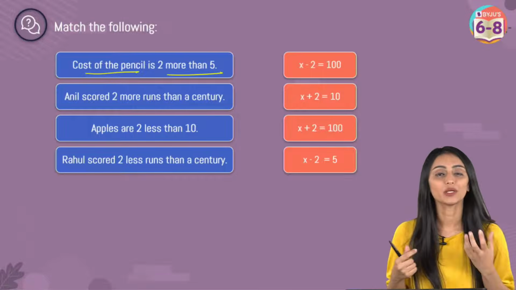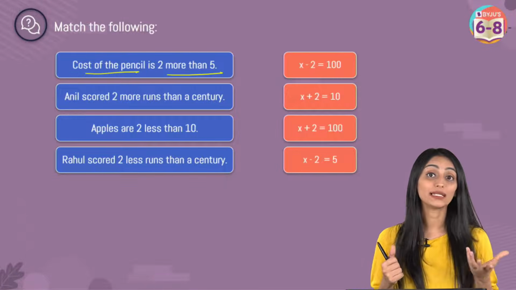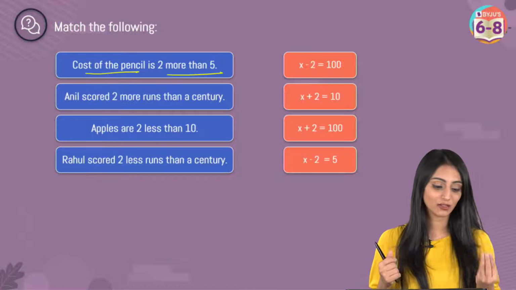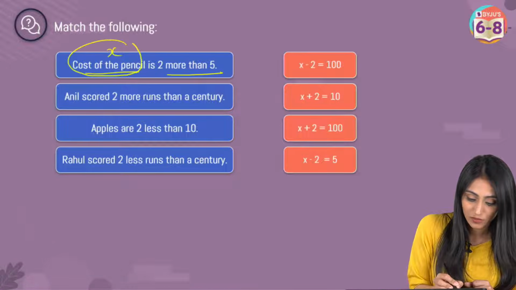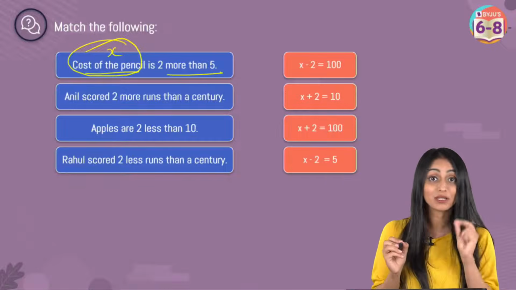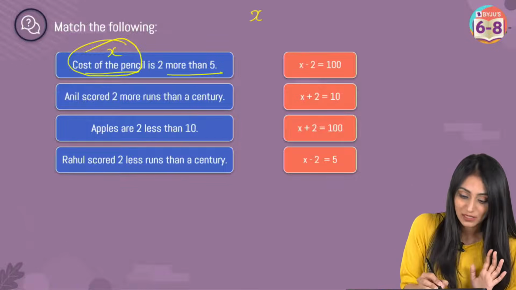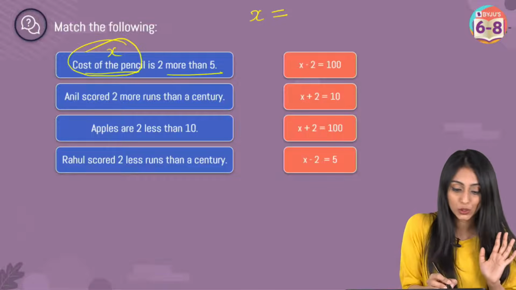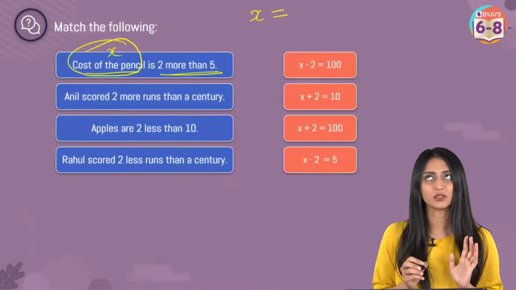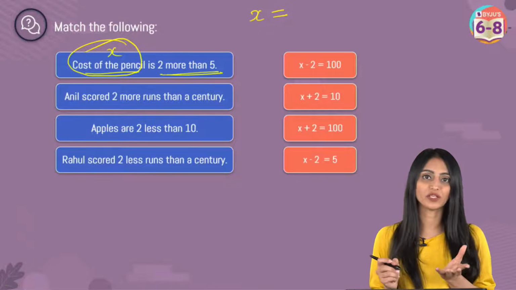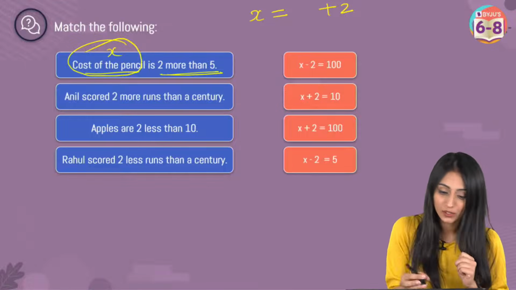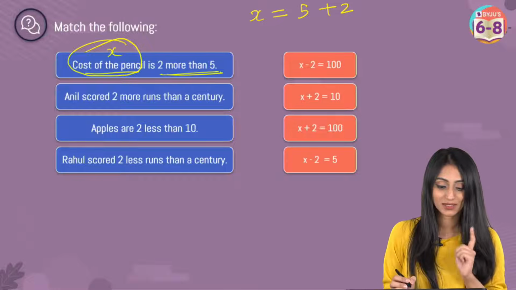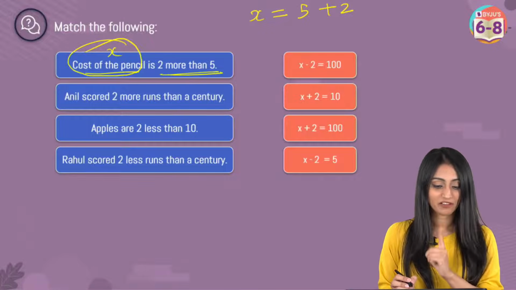So we are talking about the cost of the pencil here. What did I tell you? Whatever we are trying to find, assign a variable to it. Let's say cost of pencil is x. Is means equal to. Cost of pencil means equal to 2 more than 5. What does this mean? If I just tell you 2 more than 5, how would you write it? 2 more than what? 2 more than 5. So x is equal to 5 plus 2.